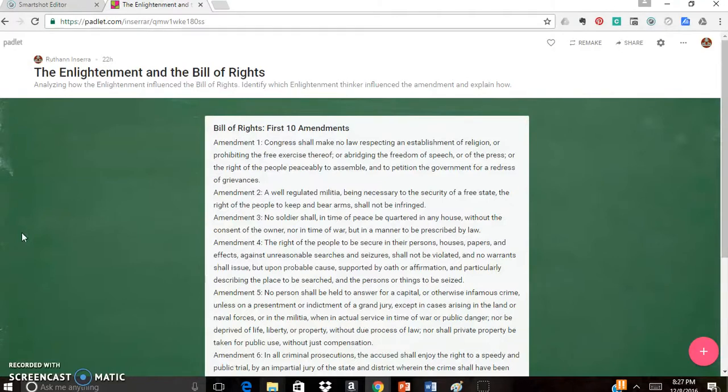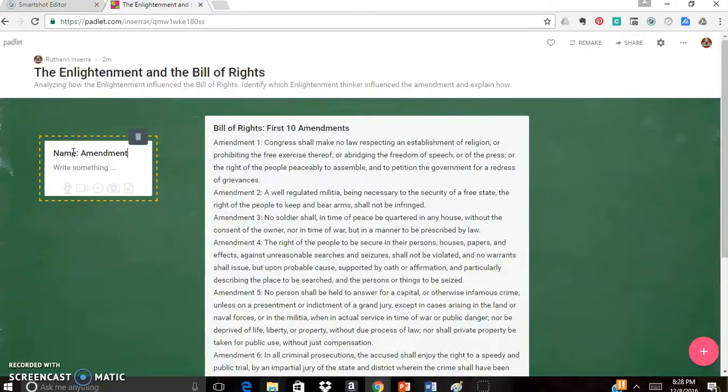Notice that we are using Padlet this time instead of just our regular Cornell notes. And the thing to know about Padlet is you will be connecting with the other students in the class besides your partner. Just how this works is you double click on here. For title, I want you to write down your name and whichever amendment you are focusing on so that everybody will automatically be able to see. And then where it says write something, just click on here and start typing out your response.